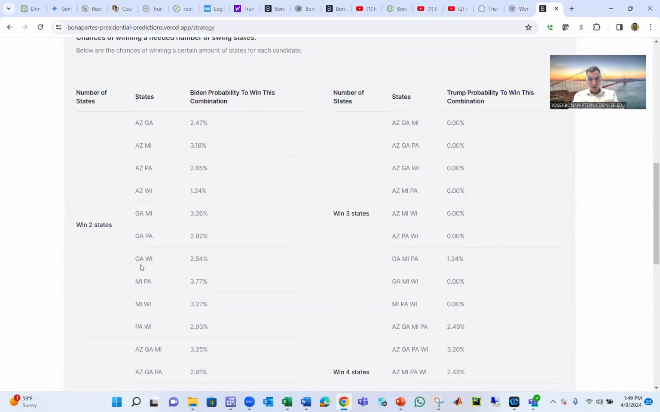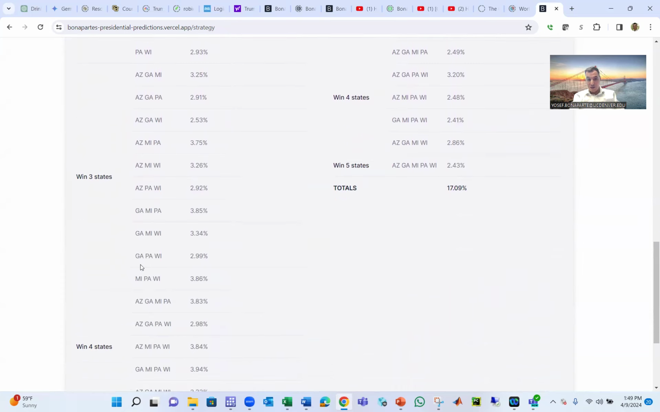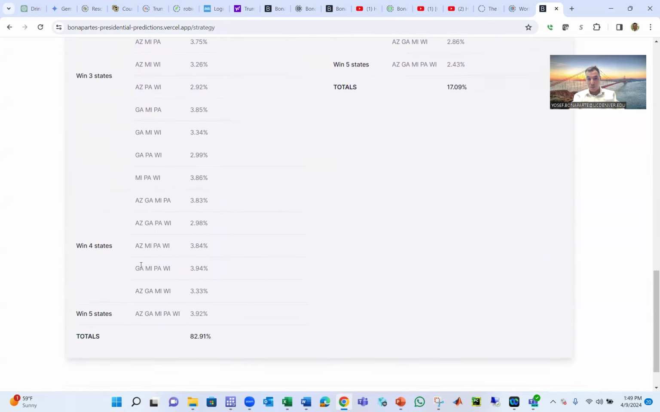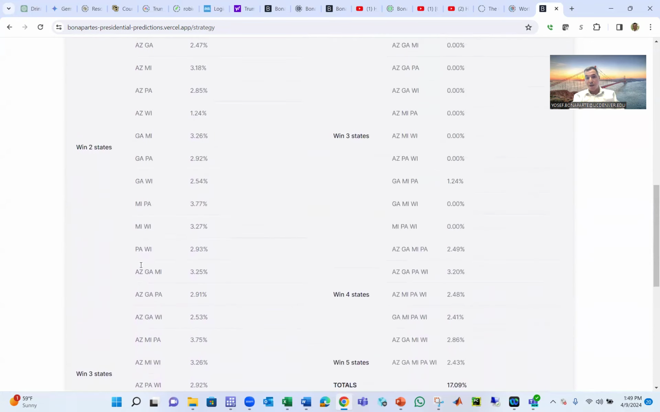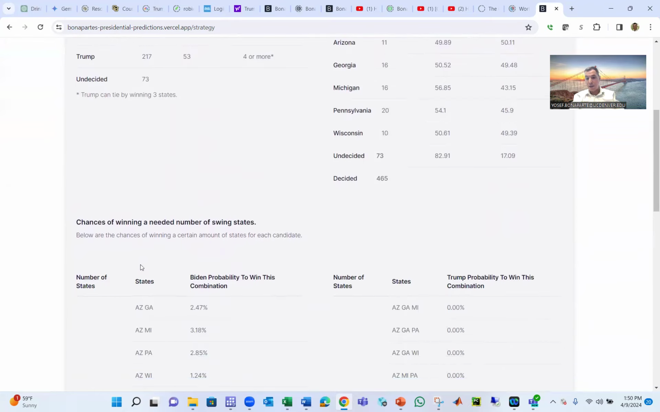Georgia and Michigan. So I have the 2 states. He can win any 2 states. 3 states he can win also, or if he wins 4 states, he can win the presidency, or 5 states. So Biden, he needs at least any 2 states, he will at least not lose.